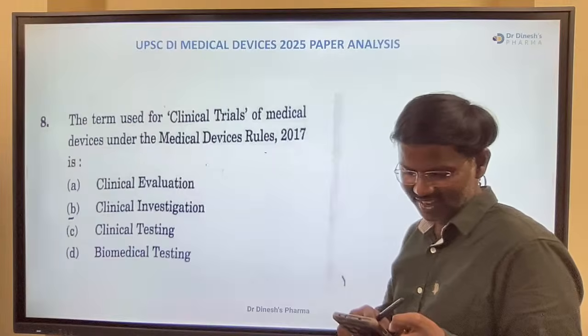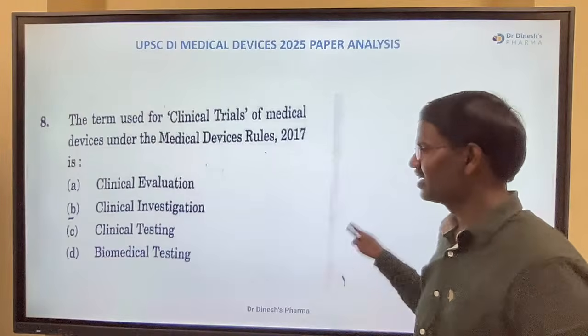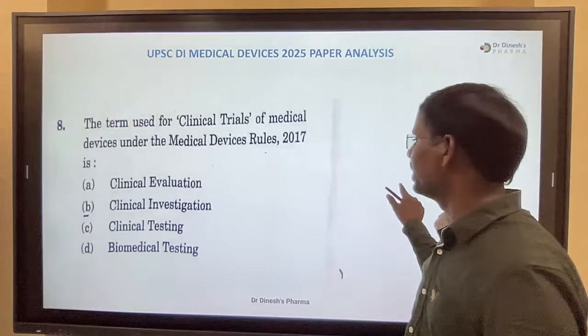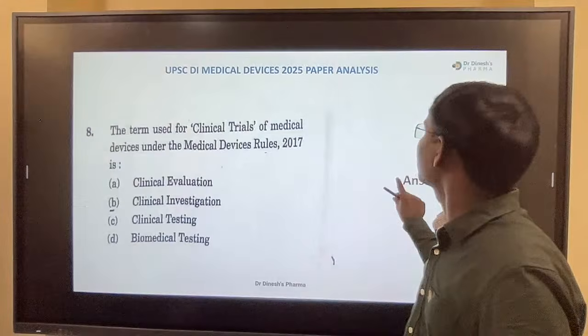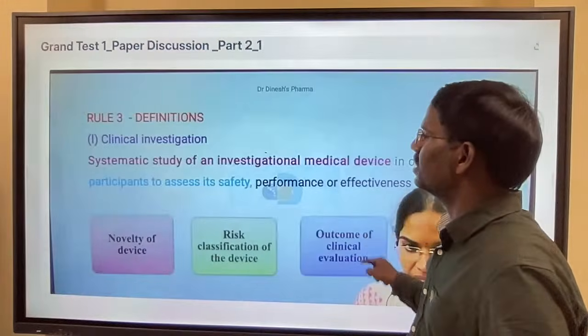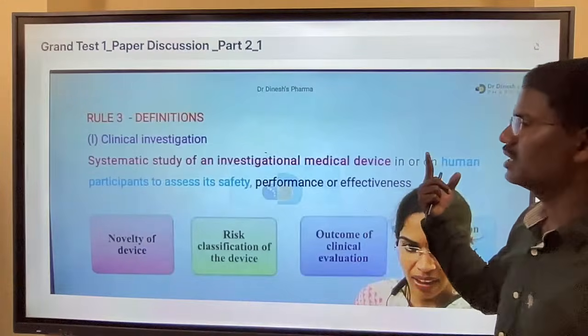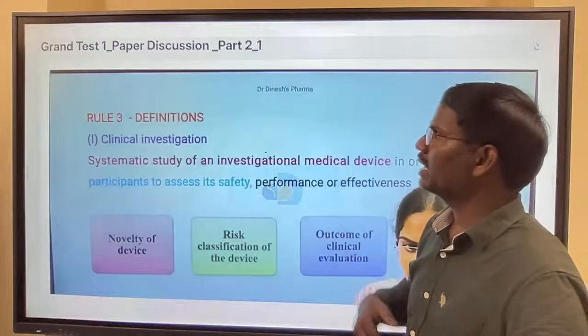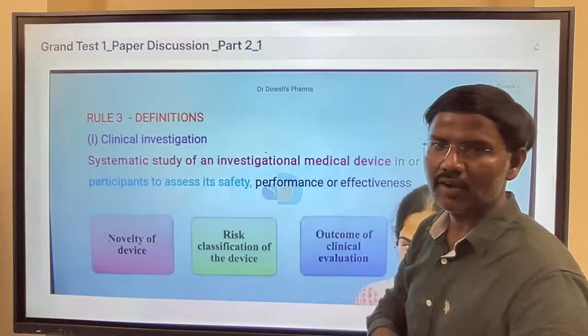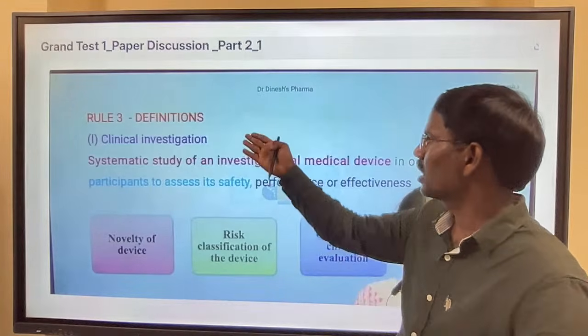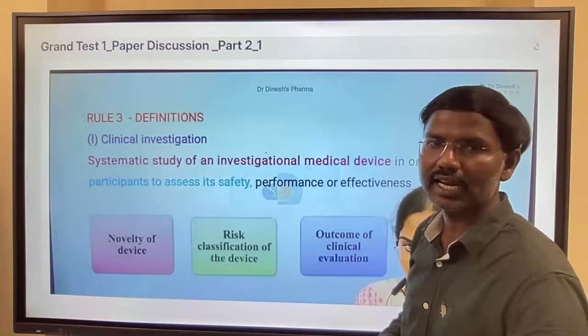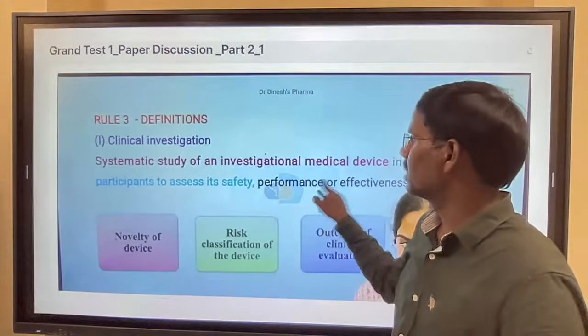Okay. Right. So the answer is B. Okay. Clinical investigation. Right. So this we discussed in the mock grand test paper 1 discussion within our mobile application. Right. So clearly we explained about this question directly. Direct question from our examinations.